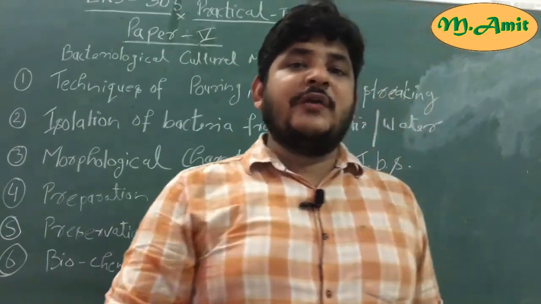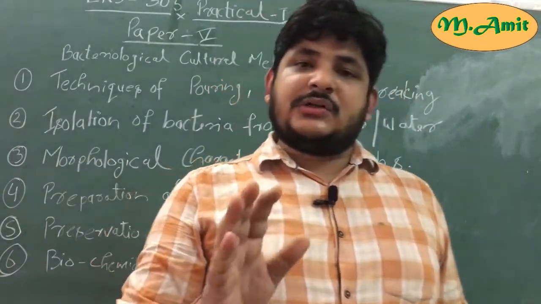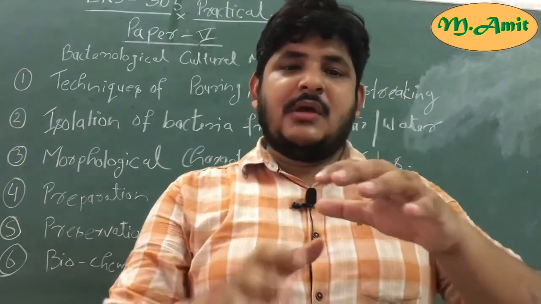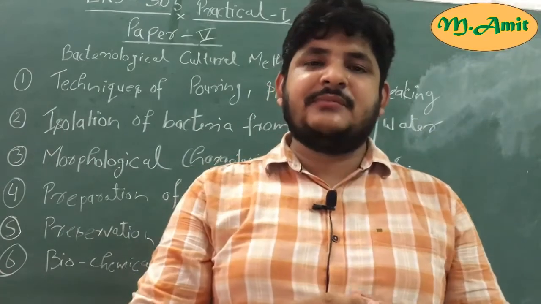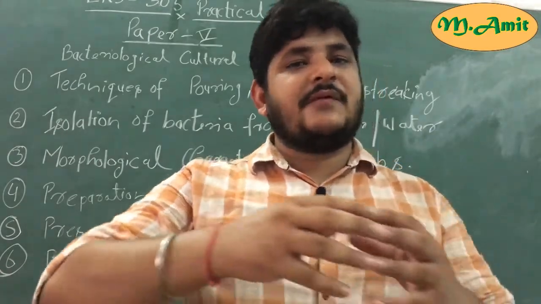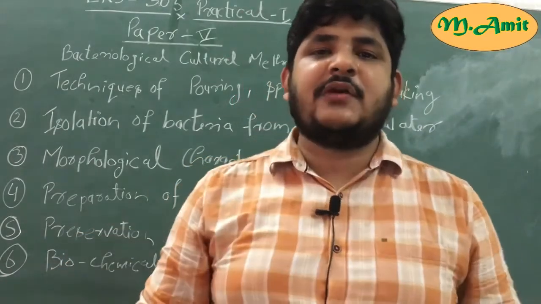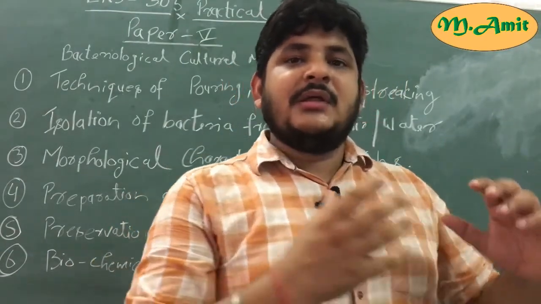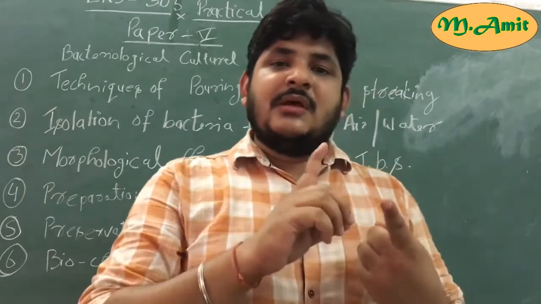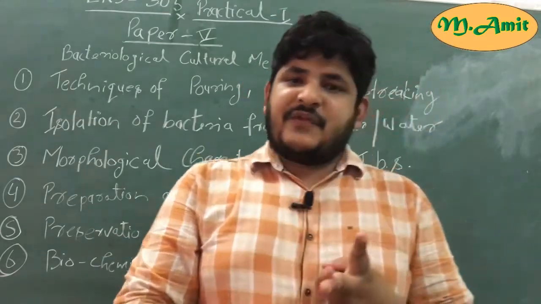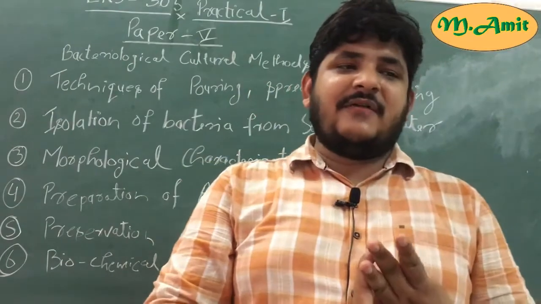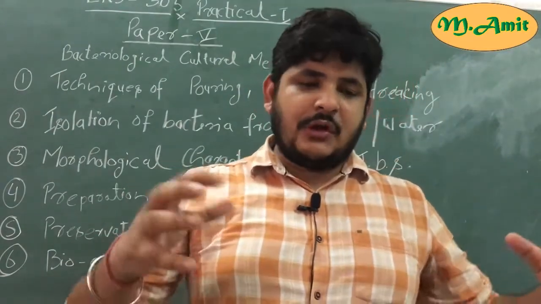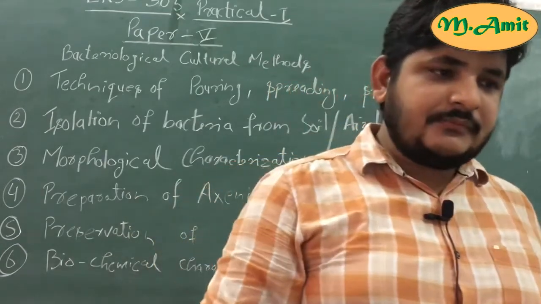If we talk about how we prepare the nutrient agar media, what are the steps? If we have a fully mixed powdered composition, then we just need to add 28 grams of that nutrient media into 1 liter of distilled water. But if we don't have the ready-made powder form, then we have to mix 15 grams of agar, 5 grams of peptone, 3 grams of beef extract and 5 grams of sodium chloride, all mixed in 1 liter.